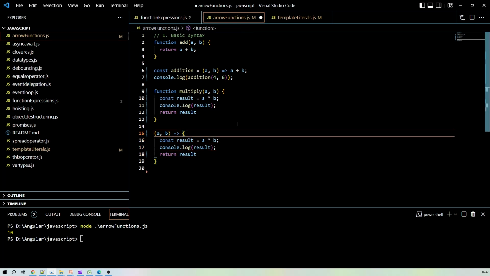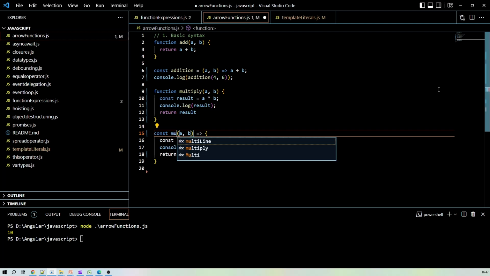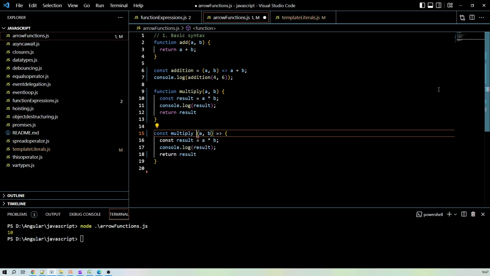And in order to call this function, we will have to make some name, right? We will have to give some name to this arrow function, correct? So giving the name multiply, right?